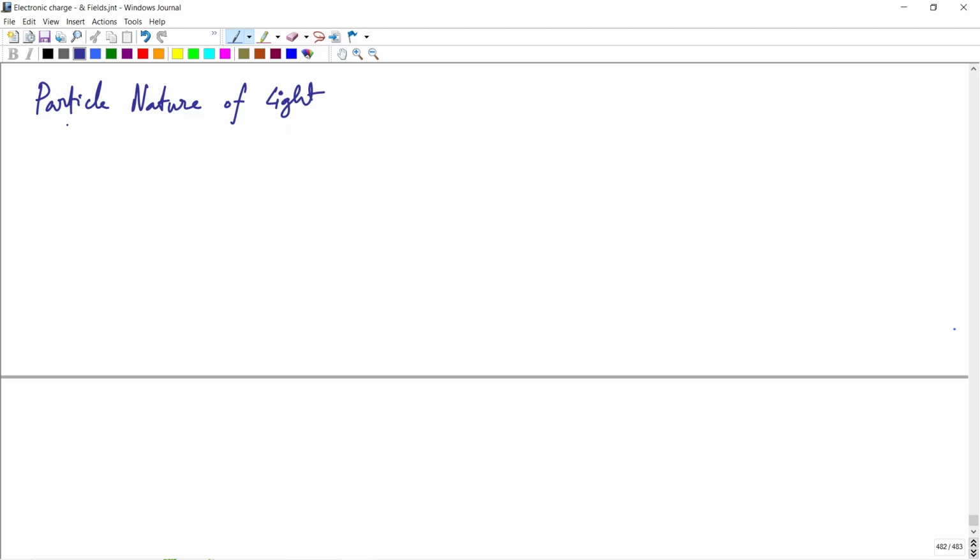In the previous class we built the concept of the photoelectric effect. What is the photoelectric effect? We know that.